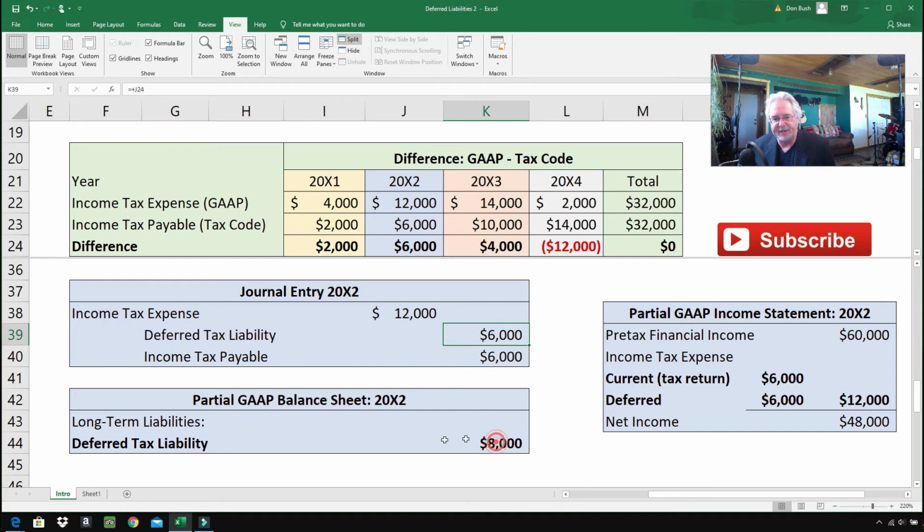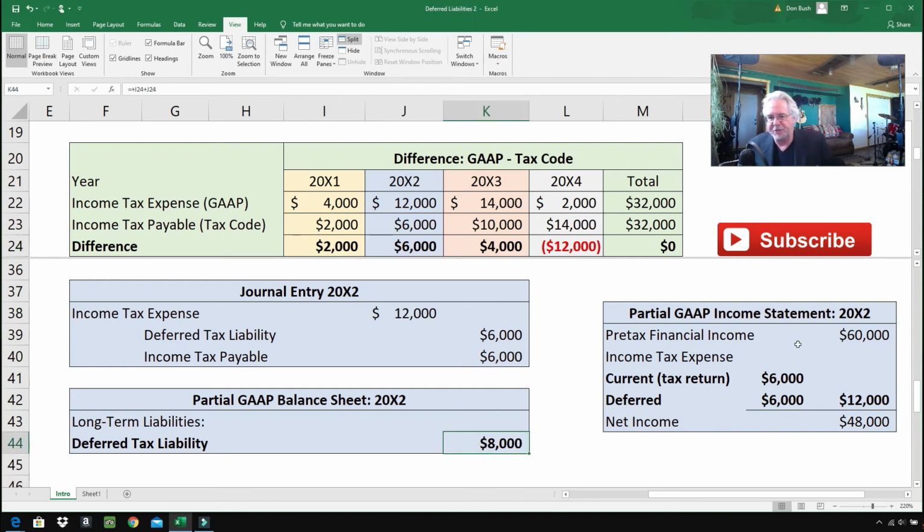And that can be seen clearly down here on this generally accepted accounting principle balance sheet. This is just a little portion of the balance sheet for when we get to construction. So deferred tax liabilities, they're considered long-term liabilities, not current liabilities. The deferred tax liability is a grand total of $8,000. Where'd we get that from? Well, $2,000 plus $6,000 is $8,000.